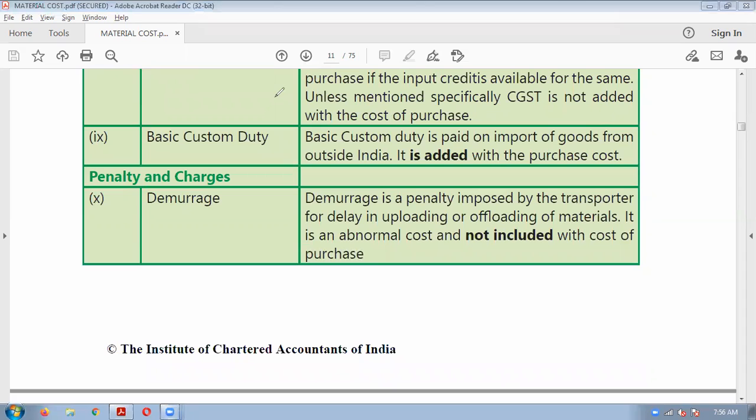Now, if you are purchasing goods outside India, then you will have to pay customs duty. So that will be added to your cost. Obviously, any tax which you are paying, that will become your cost. So it will be added to the purchase cost.